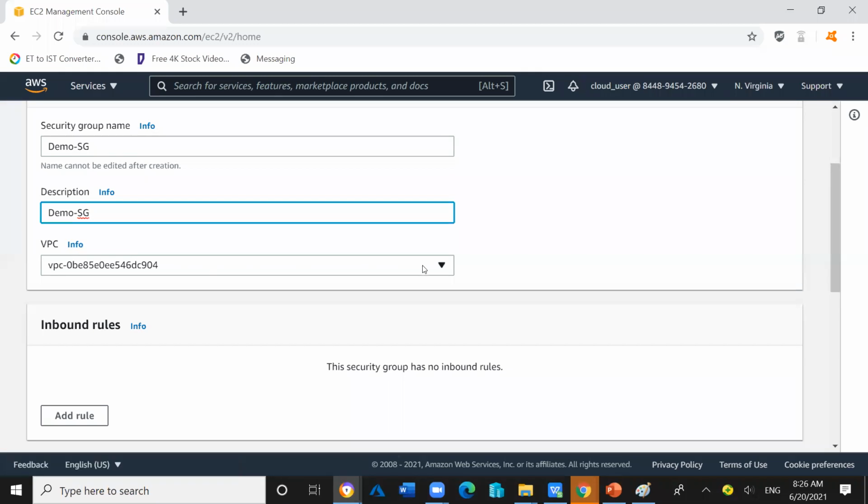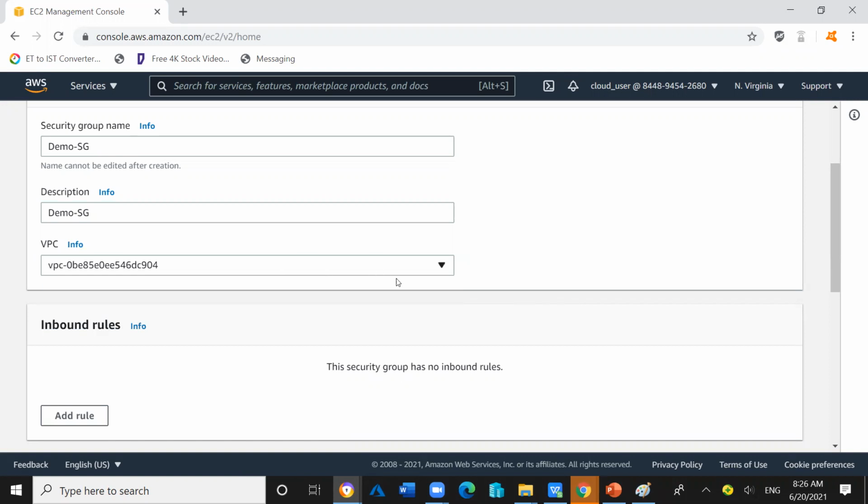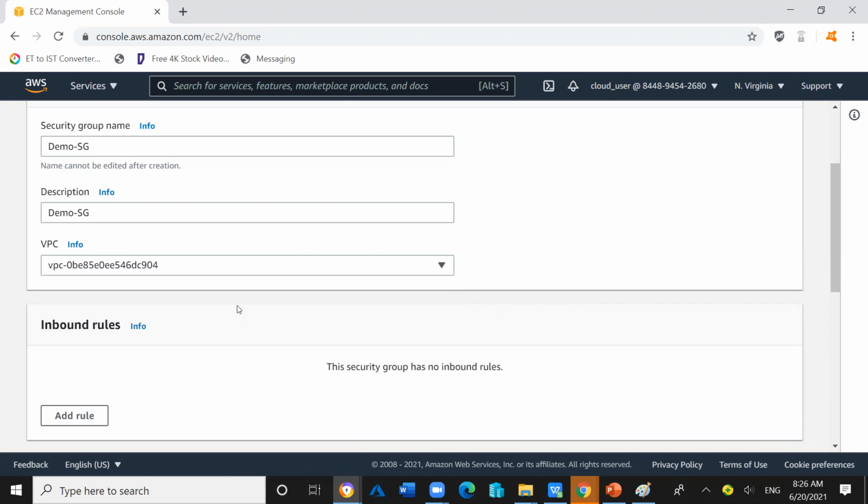So VPC is the default VPC. You can choose the VPC here as per your choice. If you have created your VPCs like VPC A, VPC B, VPC C, VPC D, you can associate the security group with that particular desired VPC also. But I have only one VPC, which is the default VPC. So I will continue with the default VPC only.